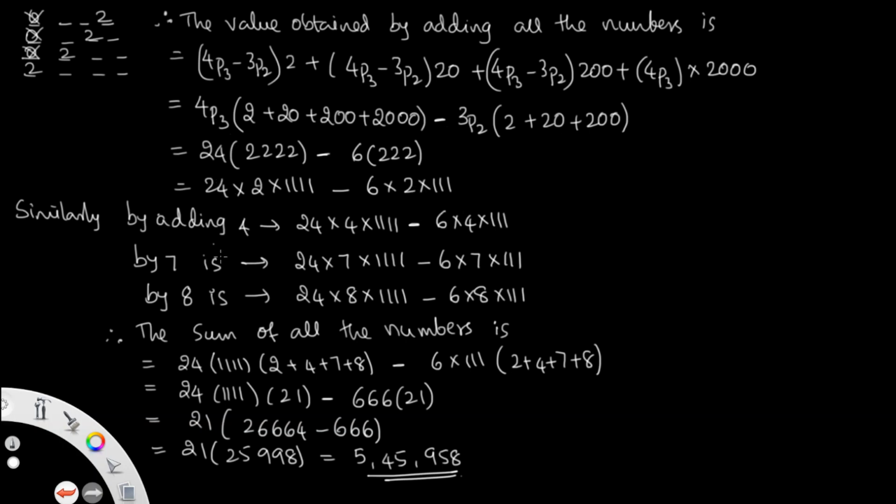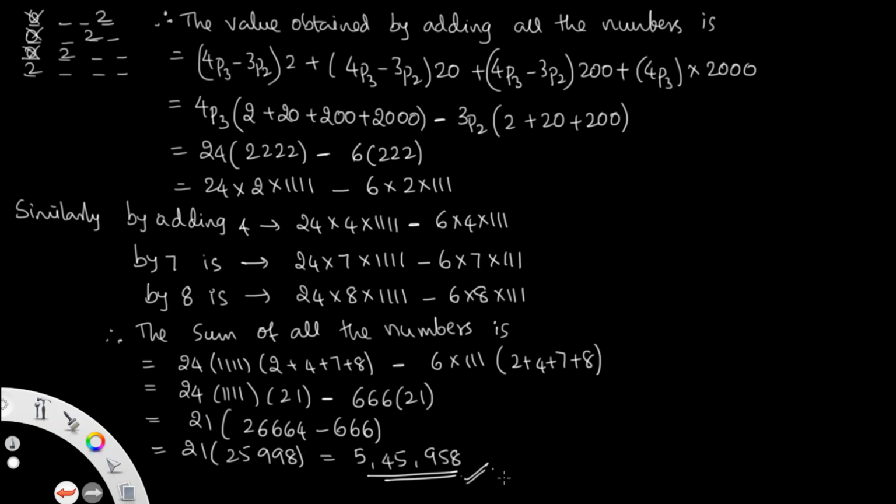So similarly, by adding 4 in place of 2, you can apply 4 by number 7. So by number 8, like this, you can get all of those. Then in the question, the sum of all the numbers is given, that is, all these you can add. All total values: 24 into 4 ones into 2 plus 2 plus 4 plus 7 plus 8, and similarly 6 into 3 ones common, 2 plus 4 plus 7 plus 8, that is 21 total adding. So all these 21 is common, 24 into 21 is this number, and this total value you can get.